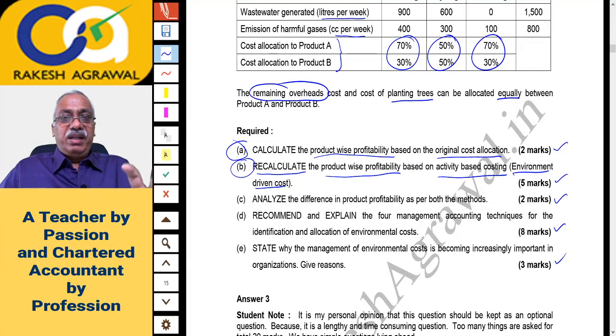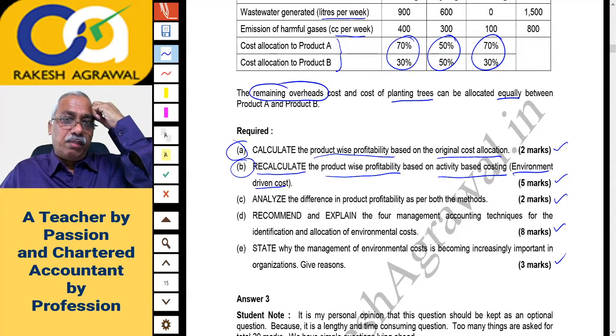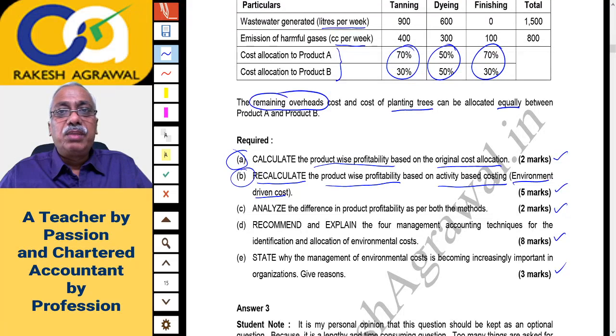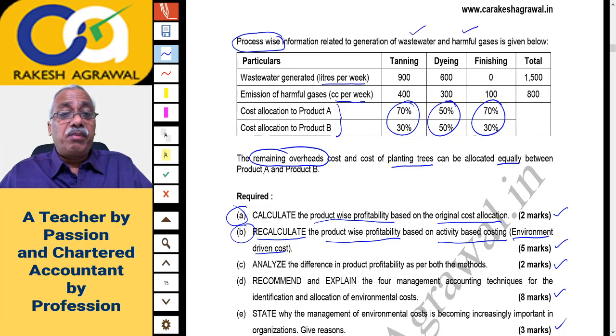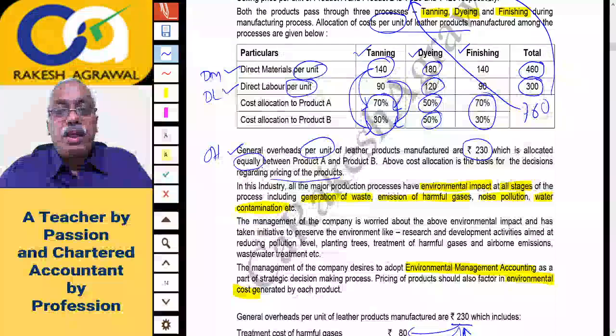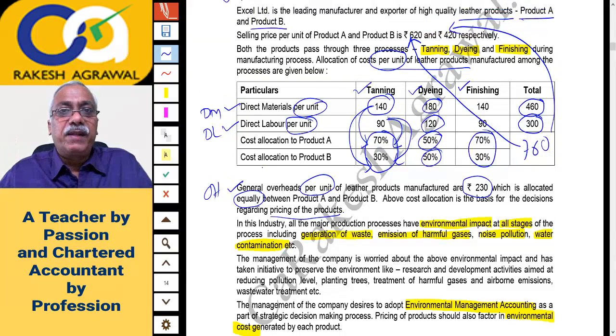So the first two questions, my dear friends, are simply calculate the cost using your original cost allocation and then calculate the revised cost and profitability using activity based costing. As answers are printed ahead, I will just discuss from above. Please remember, when you change the method, there will be only a change in allocation of overheads. Prime cost won't change. First of all, in order to calculate profitability, you'll have to deduct the cost from your sales price and you'll get the profit.